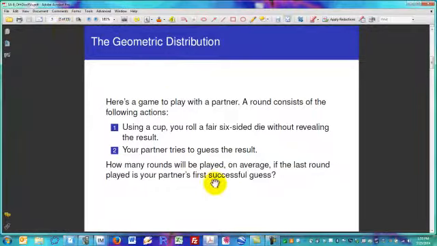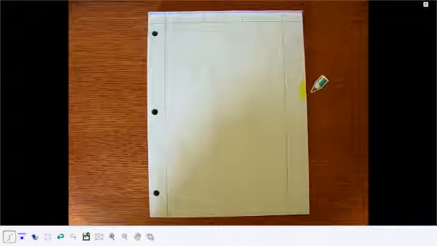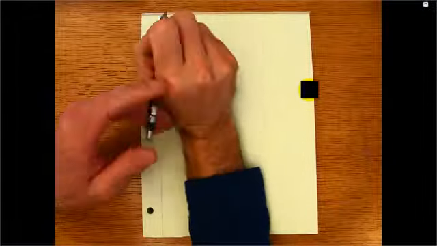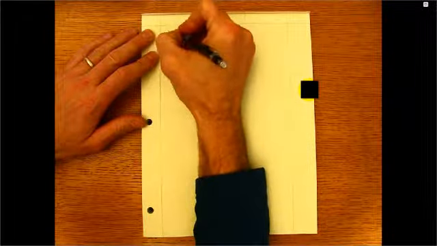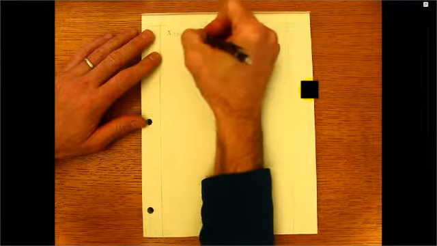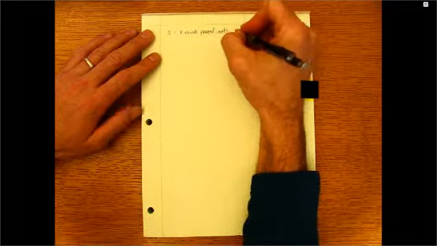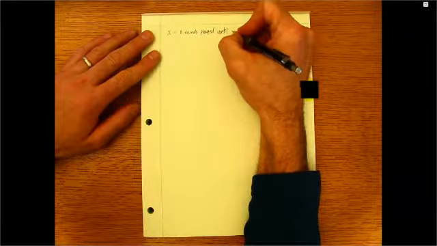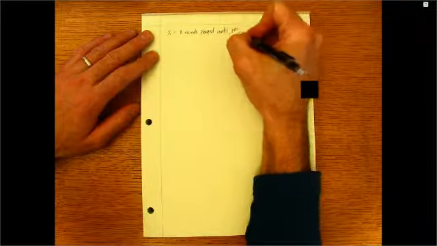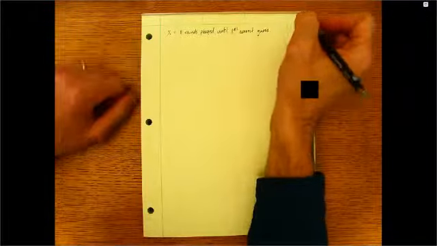So let's go ahead and see if we can apply some knowledge of probability to this particular problem. So do a little bit of math here on some paper. Let's think about a random variable that we could define here. X would be the number of rounds played until the first correct guess. So the last round of play is a correct guess.